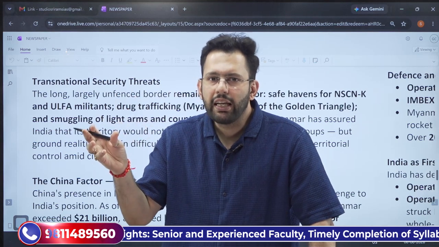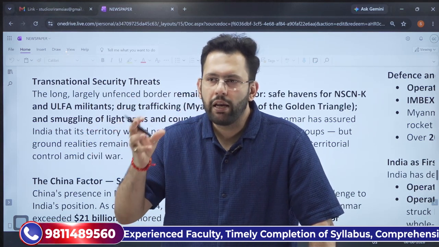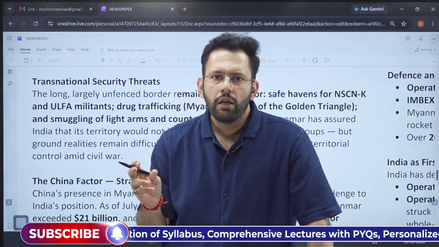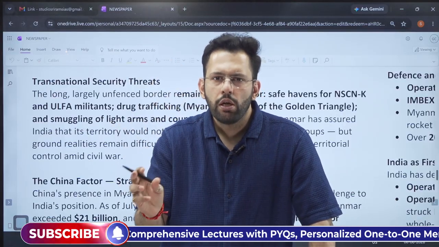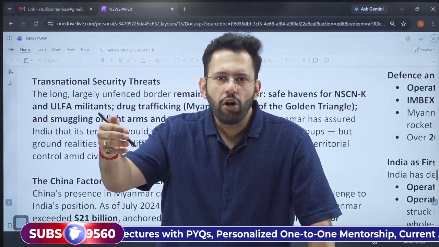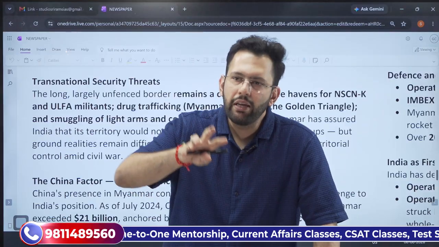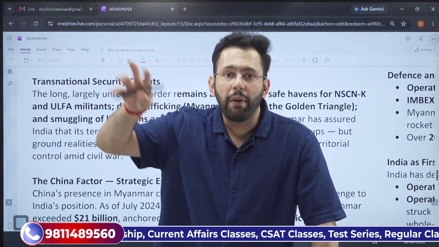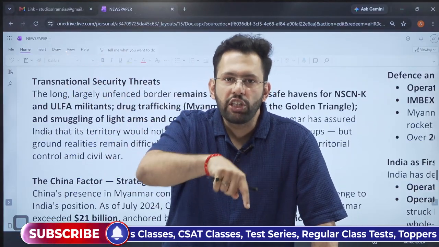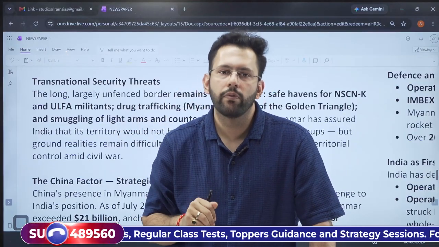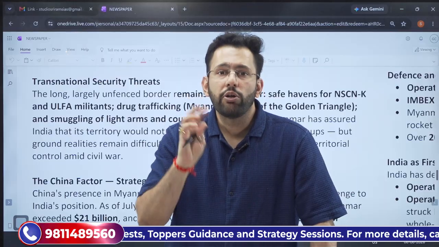And from these areas, because we have a border with Myanmar, these synthetic drugs enter the Indian economy, which not only destroys the youth, but also generates a parallel economy, a black economy. And the proceeds of this black economy are being utilized by the insurgent groups to target Indian security forces, thus creating a security pressure for India. So these are non-traditional security threats.